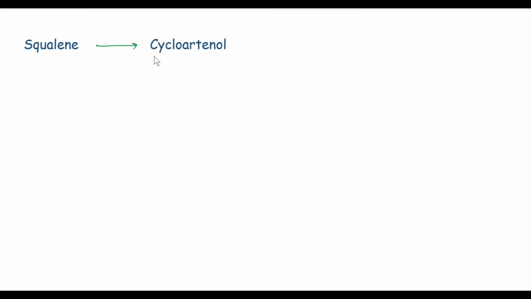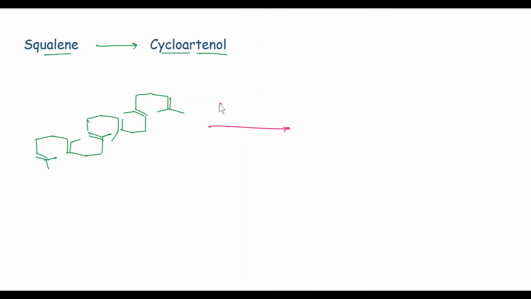Now we will see the biogenesis of cycloartenol from squalene. So the first structure is squalene. In the first step, on treatment with O2, FAD and NADPH, selective epoxidation of this double bond takes place and we get squalene oxide.